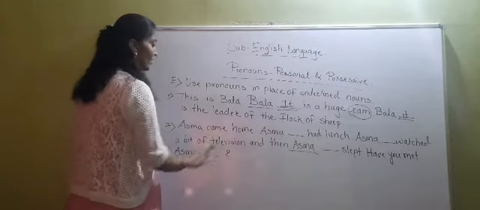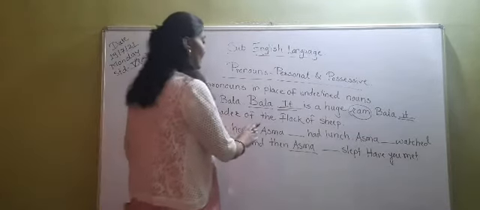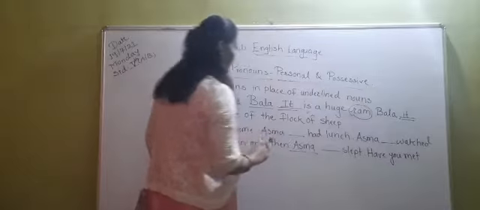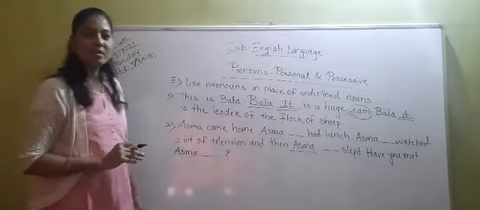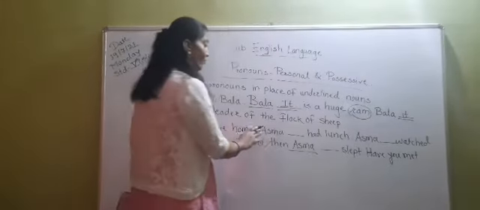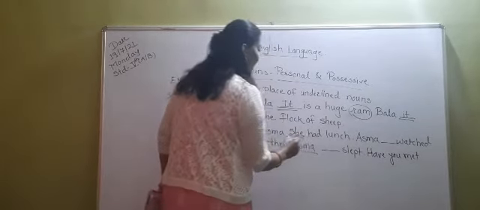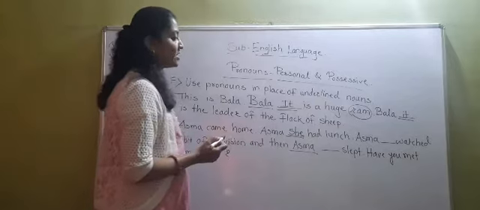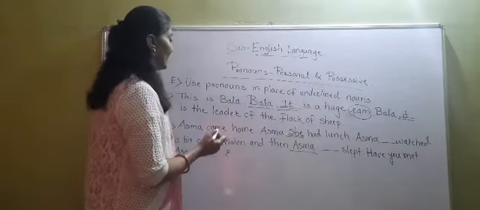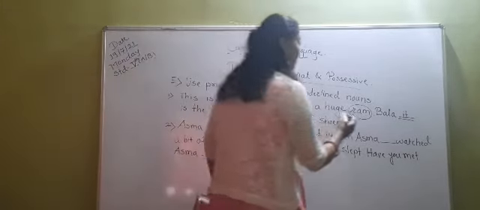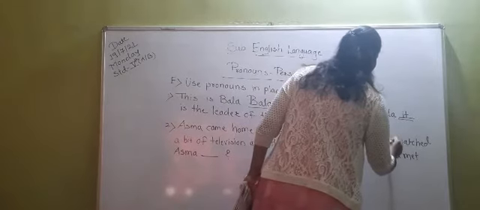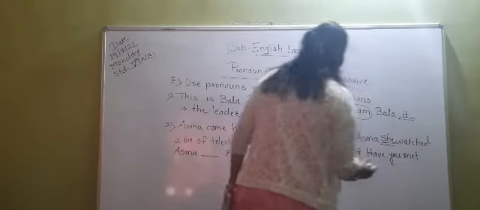Now see second sentence. Asma came home. Asma dash dash had lunch. So Asma is the name of a girl. And so for Asma we will use here she. She had lunch. Asma dash dash watched a bit of television. Again instead of Asma we will use here she. The pronoun she we will use here.